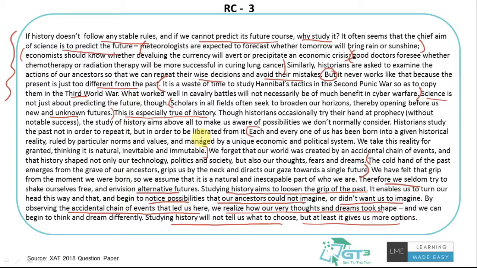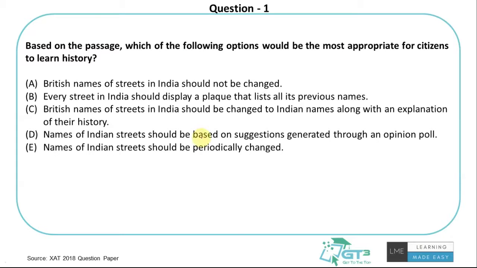But once we study history and we understand all these things, the accidental events that have happened, once we realize that there are many possibilities that can be looked upon and envisioned, then we sort of loosen our thoughts, broaden our horizons, and have creative or maybe wider thoughts, broader perspectives. That's what the author is saying. So let's get to the questions.